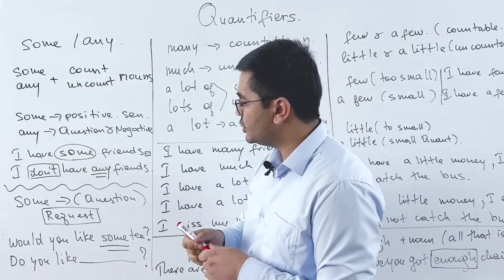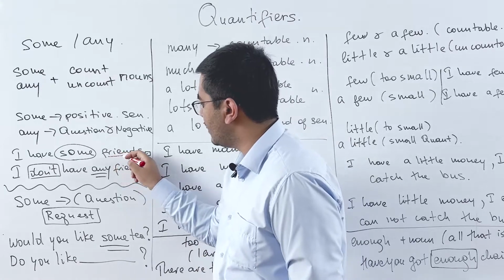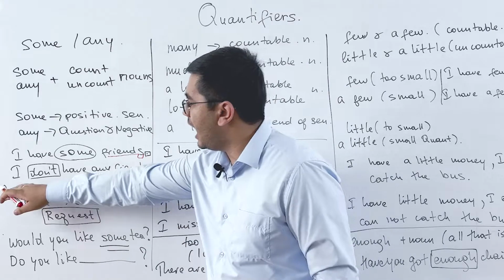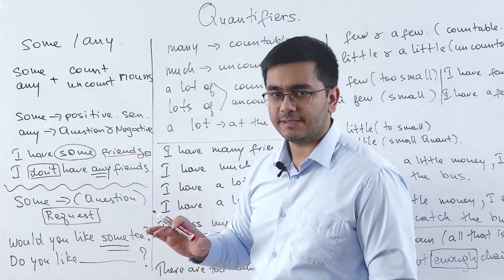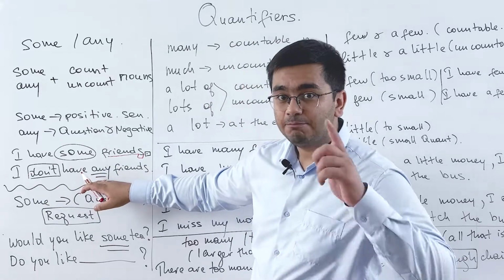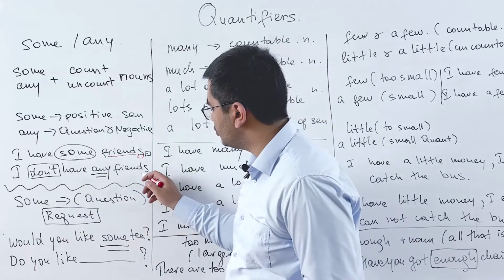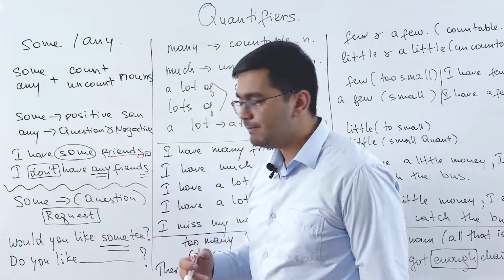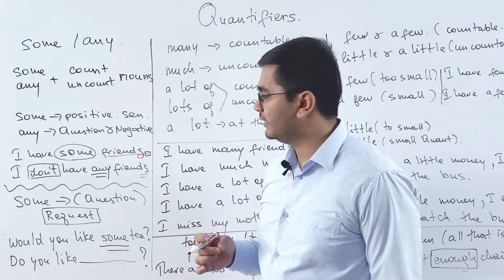So it's a positive sentence, that's why I use some. If you pay attention to the noun, after some we use a plural noun. And I don't have any friends. So this is a negative sentence, that's why I put here any, but you have to pay attention to the noun here as well, because after some and any, we always use plural nouns.